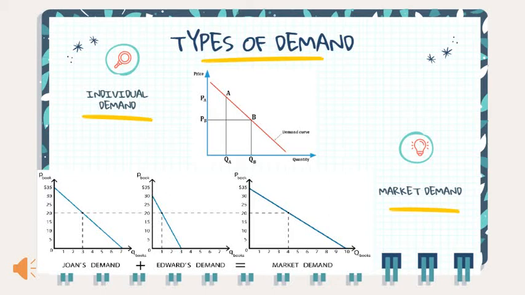The first graph here shows the individual demand, while the second graph is an example of market demand. The summation of the demand of John and Edward is equal to the market demand.